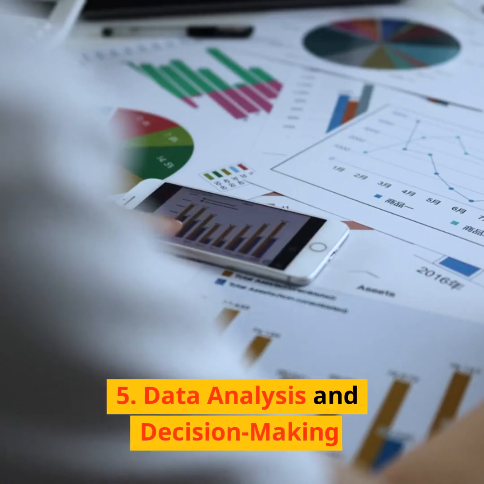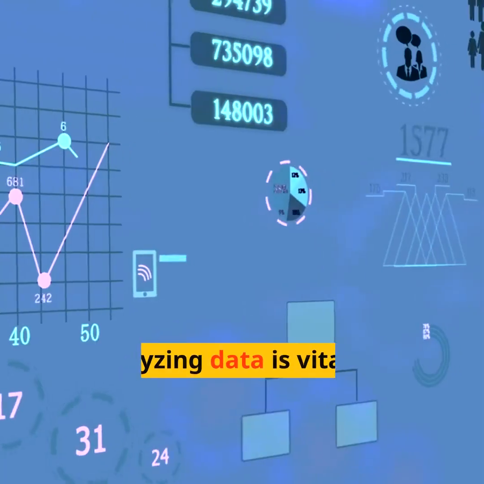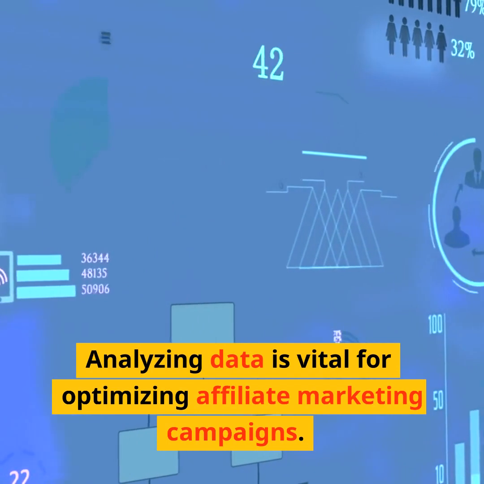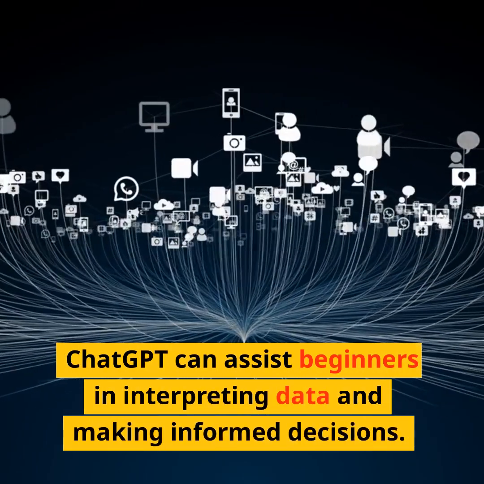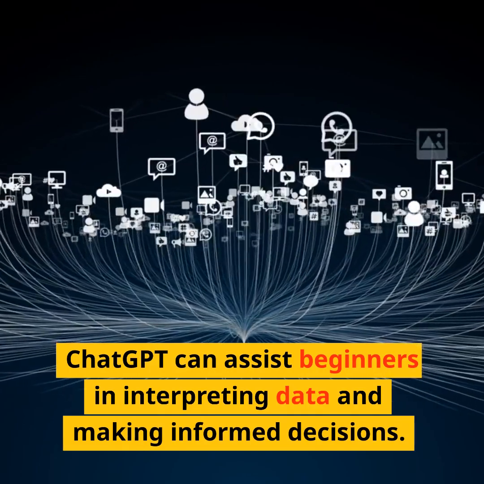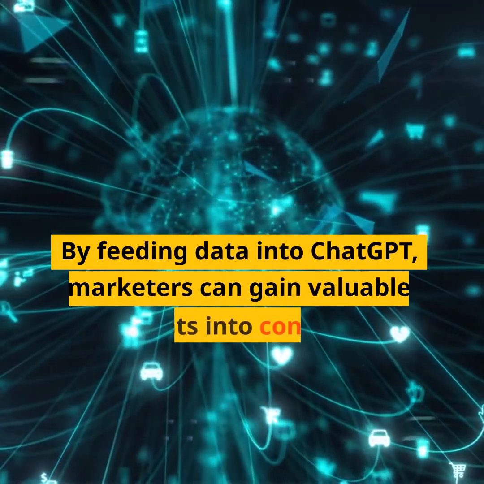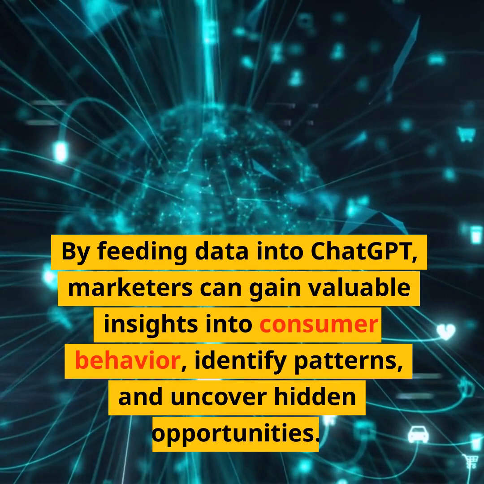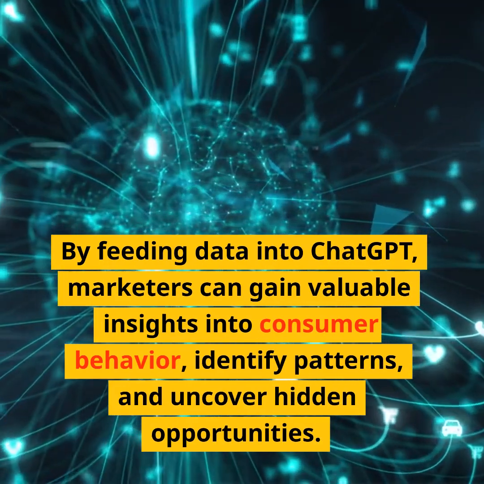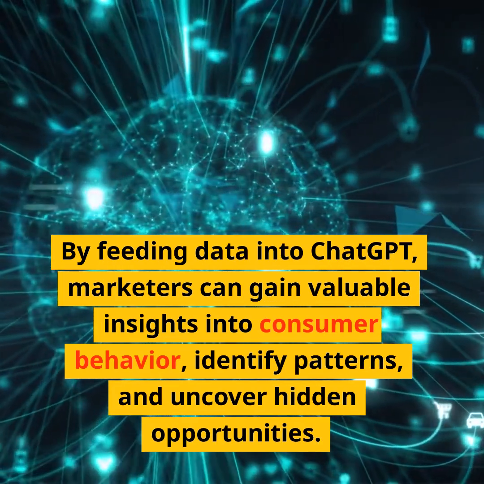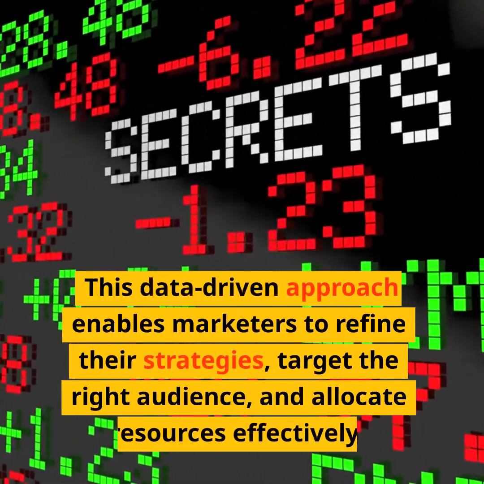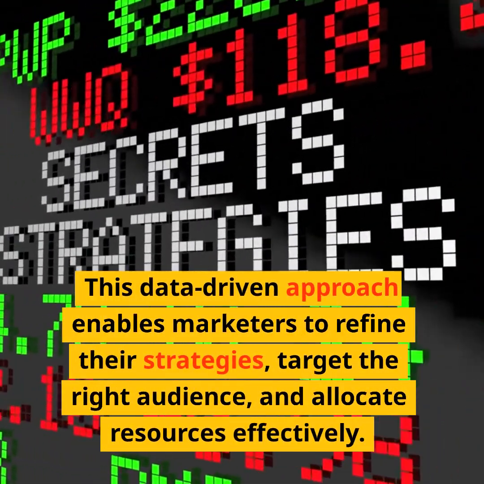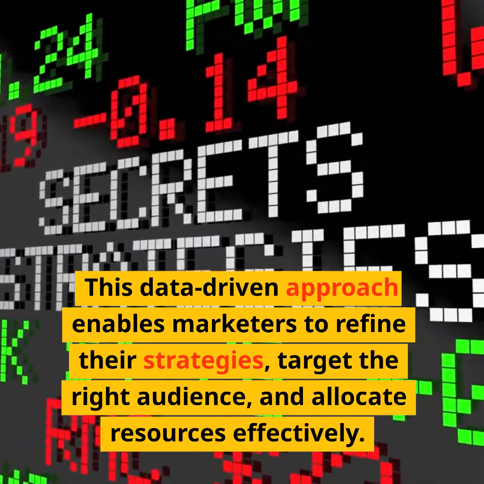5. Data analysis and decision-making. Analyzing data is vital for optimizing affiliate marketing campaigns. ChatGPT can assist beginners in interpreting data and making informed decisions. By feeding data into ChatGPT, marketers can gain valuable insights into consumer behavior, identify patterns, and uncover hidden opportunities. This data-driven approach enables marketers to refine their strategies, target the right audience, and allocate resources effectively.